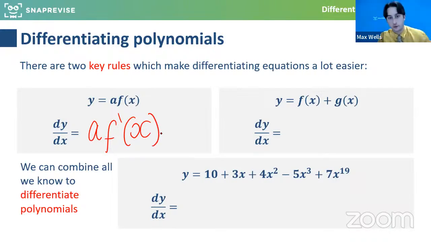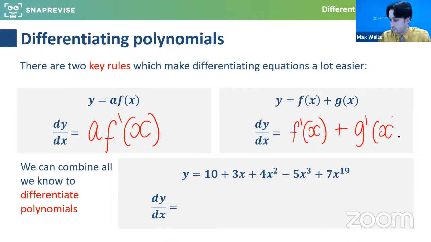So if it was 2x squared, there's a 2, but you'd still differentiate x squared and times it by 2. And very simply as well, if you've got two functions, the derivatives are just the derivatives. Superb. So here, all we're saying is just differentiate each individual part. Be careful of minus signs, but work it through.